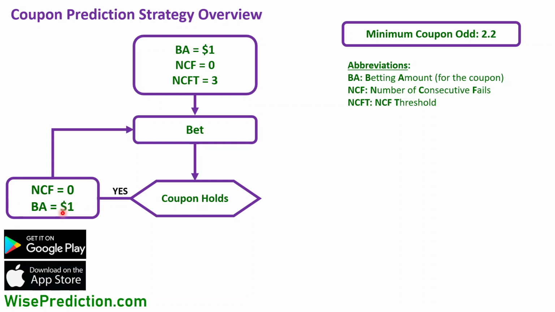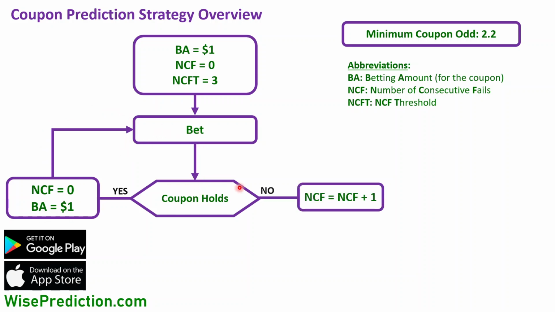Maybe the odd of the coupon was, say, 2.5. So you put $1, and if it holds, you're going to get back $2.5, so that you made $1.5 profit. In the next coupon, you actually start using your profit, and you just bet with $1 again. Whenever your coupon prediction holds, you go back to the $1 BA, the betting amount, and you use $1 in the next coupon and bet again.